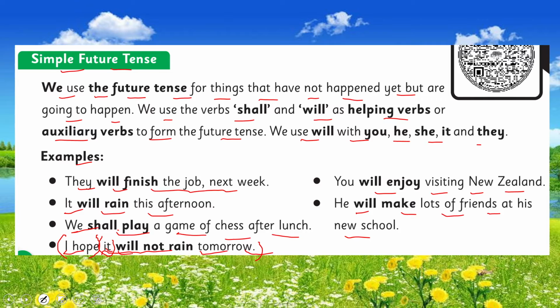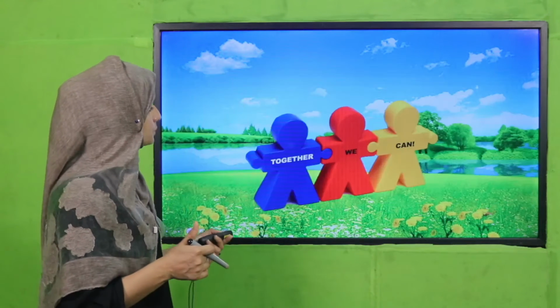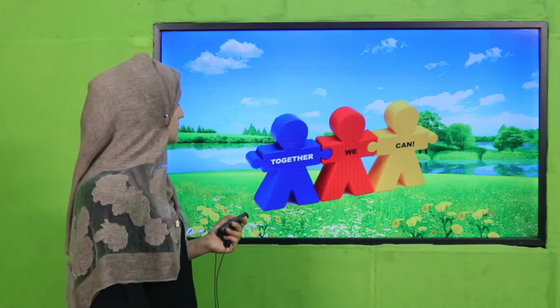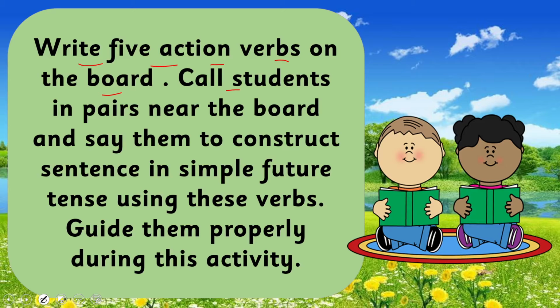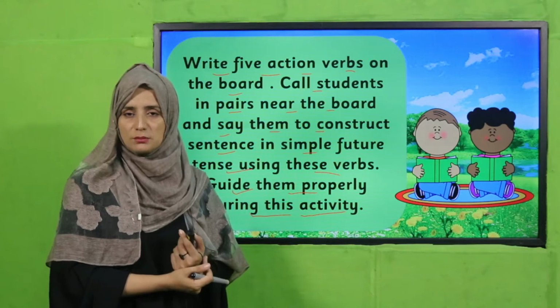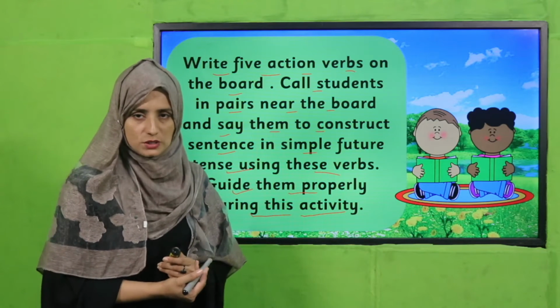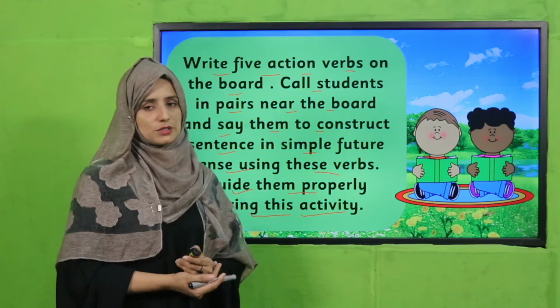Have you got that? How we can use the helping verbs will and shall in the simple future tense? Good job. So let's perform an activity. Yes, my dear teachers, be ready. Write 5 action verbs on the board. Call students in pairs near the board and ask them to construct sentences in the simple future tense using these verbs. Guide them properly during this activity. So my dear teachers, you will write a few verbs on the board and students will use them in the simple future tense. Pause the video and perform this activity in your class to engage students with the simple future tense.